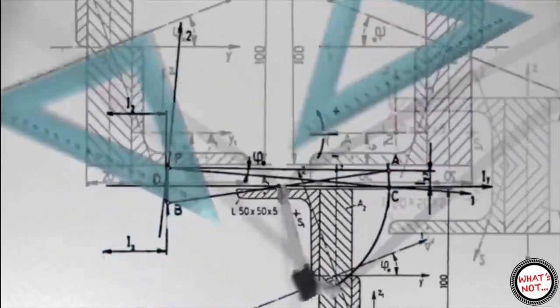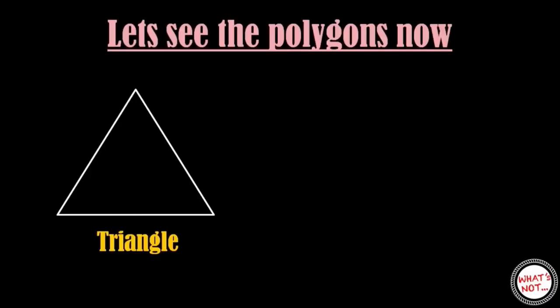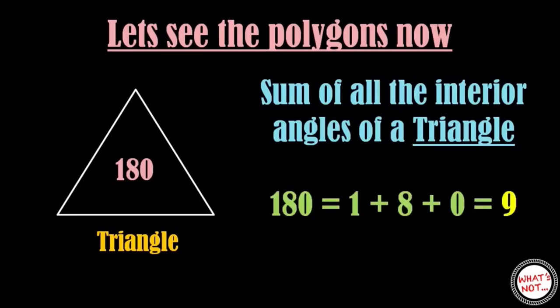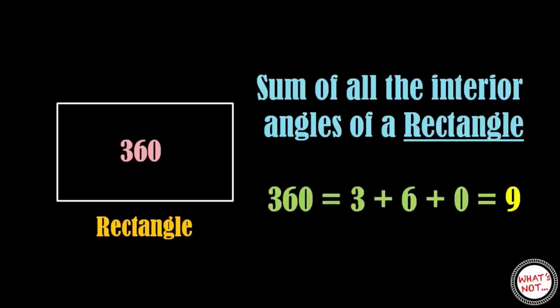But is this true only for a circle, or does it apply to polygons also? Here is a triangle. We know that the sum of all interior angles of a triangle is 180 degrees. On adding the digits of the number, we get 9. In case of a rectangle also, if we add the digits of the sum of all the interior angles of a rectangle, which is 360 degrees, we get number 9.